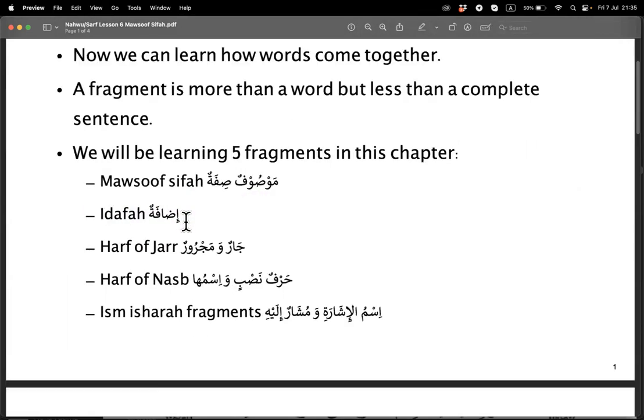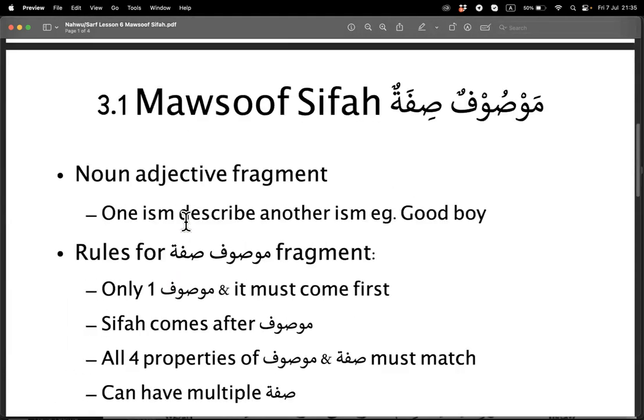Mawsoof Sifah is... Sifah is description. Sifat, yes, exactly, is description. Mawsoof is what is being described, the thing that you are describing. In English, good boy. Which one is the description, the good or the boy? Yes, good is the description. But in Arabic, it's the other way around. You say boy first, then you say good.